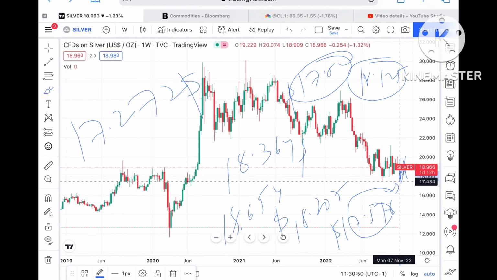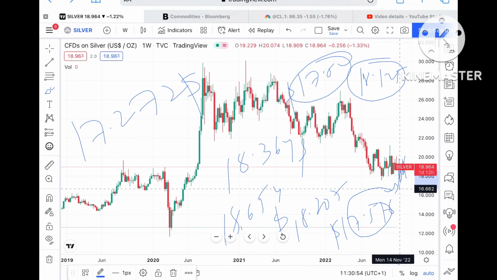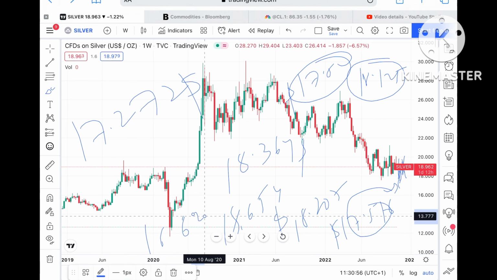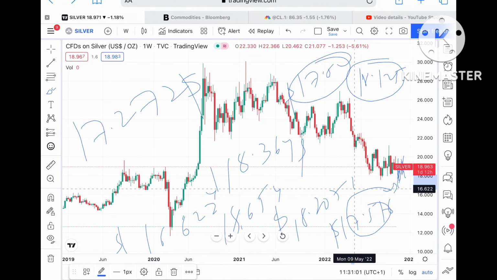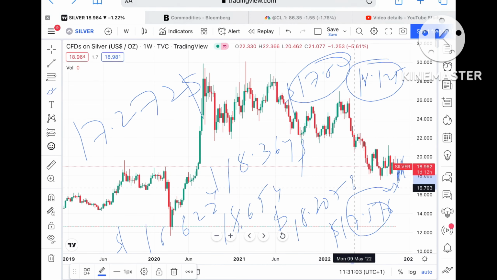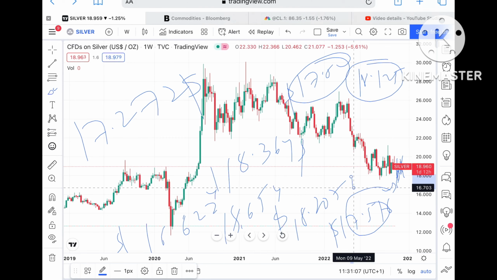$17.272. Once the price falls below that level, it can fall further down towards around $16.622, and from there it can fall further low if the price falls below that level. Keep this in mind: if the price falls below a level of 17.5, then the probability of moving further down is very high.